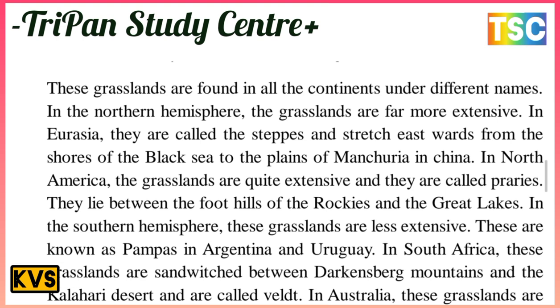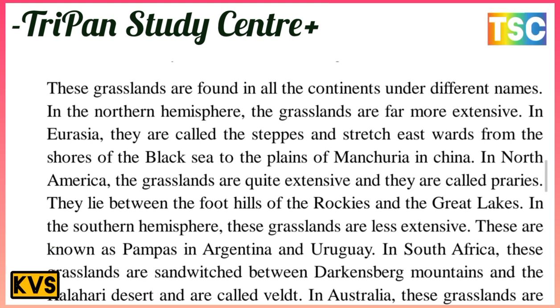In the northern hemisphere, the grasslands are far more extensive in Eurasia and they are called the steppes, and stretch eastward from the shore of the Black Sea to the plains of Manchuria in China. In North America, the grasslands are quite extensive and they are called prairies. And they lie between the foothills of the Rockies and the Great Lakes.